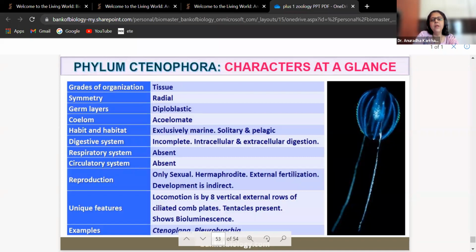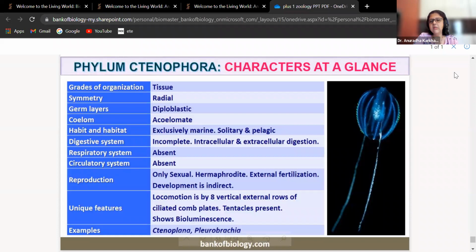There are only two examples, Ctenoplana and Pleurobrachia. So please write down the names of the examples, Ctenoplana and Pleurobrachia. Write it down quickly. So till now you have written 14 examples.